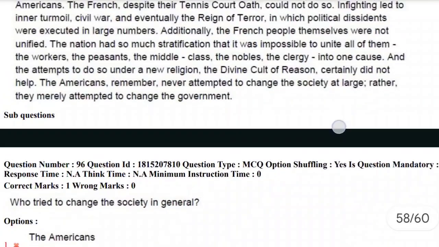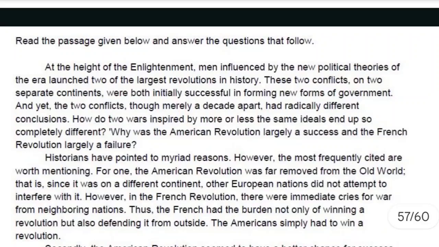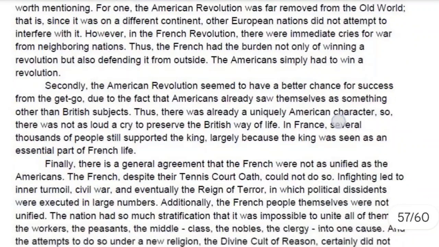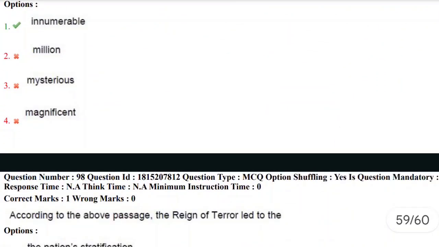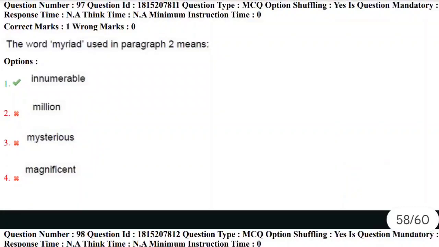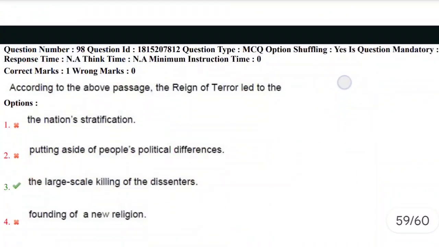When it comes to this passage, let's look at the second paragraph. Historians have pointed to myriad reasons. Myriad in this second paragraph implies innumerable. So the correct answer for this 97th question is first option. Let's move towards next question.